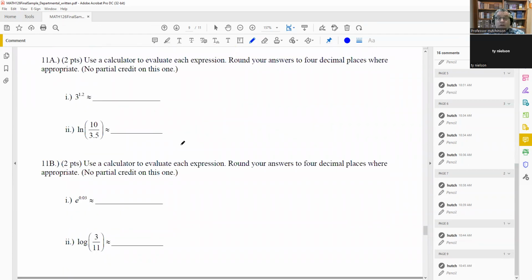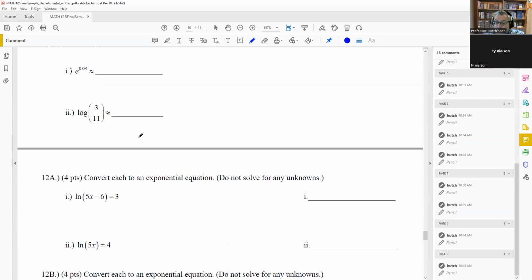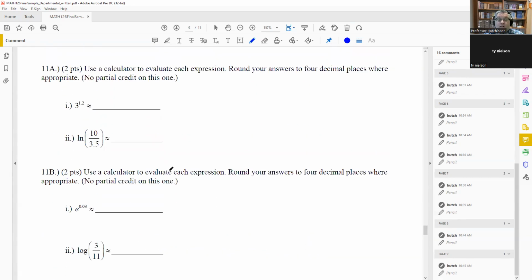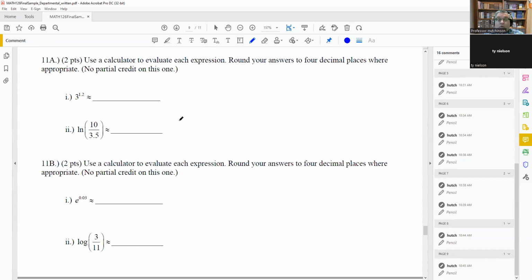Believe it or not, there is going to be a problem. Again, this is the departmental final. There are going to be calculator questions on here. So yes, you can use a calculator on these. So these are ones where, number 11, you don't have to show any work because you're just putting that into the calculator. This number 11 is the calculator question that's on there. That's the only problem where you don't need to show any work. And because of that, it's either all right or all wrong. So there's only one option on this. So I won't be giving any partial credit on that one. It's just right or wrong, but you can again just put it in the calculator.